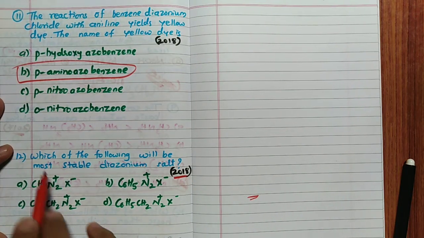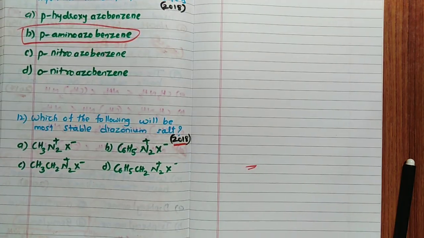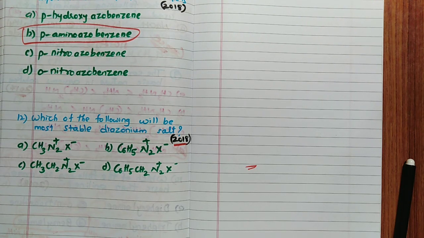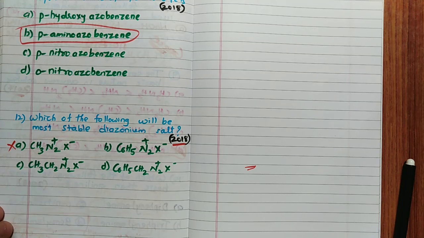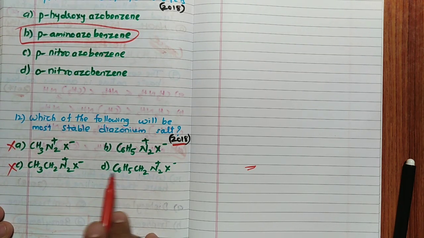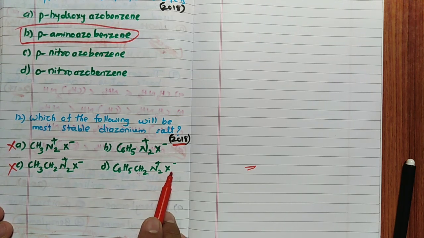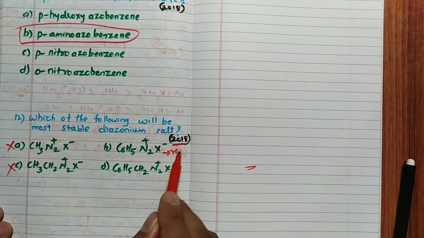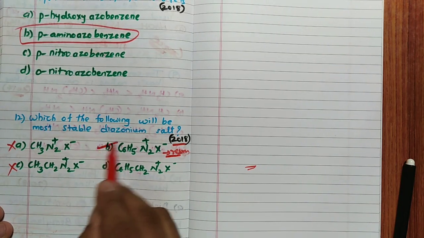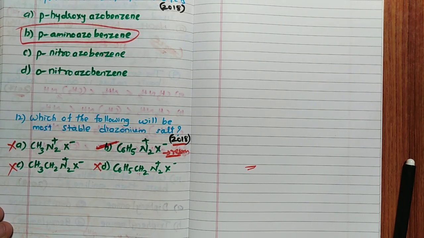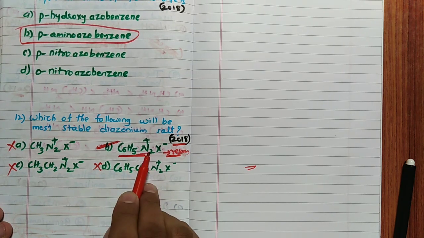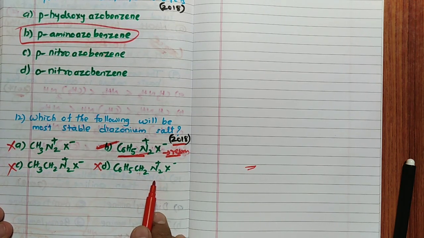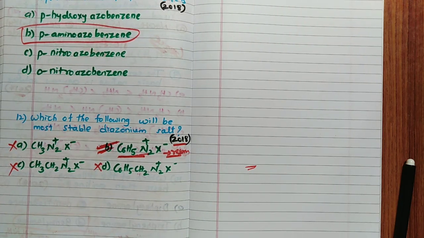Then a 2018 question: which of the following will be the most stable diazonium salt? Very simple. The most stable diazonium salt is never a primary aliphatic one. Aliphatic diazonium salts, with the aliphatic chain, R-N2+ X-, are not stable. But this one is more stable due to resonance: benzene diazonium chloride. So the answer for this question is B.